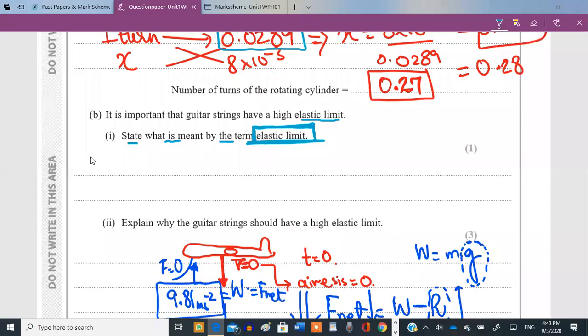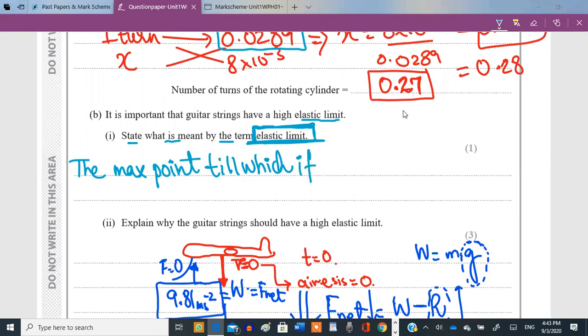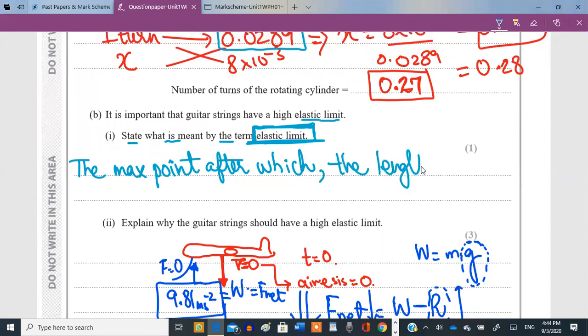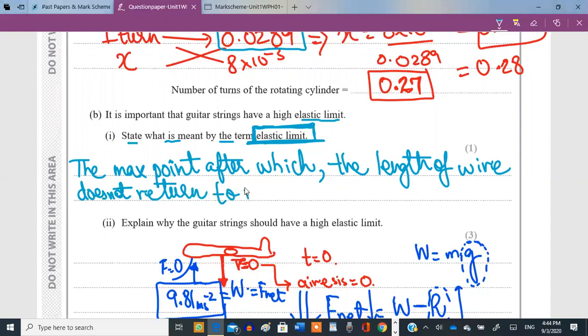Basically, the definition is the following: the max point after which the wire, or the length of the wire, does not return to its original value if the deforming forces are removed.